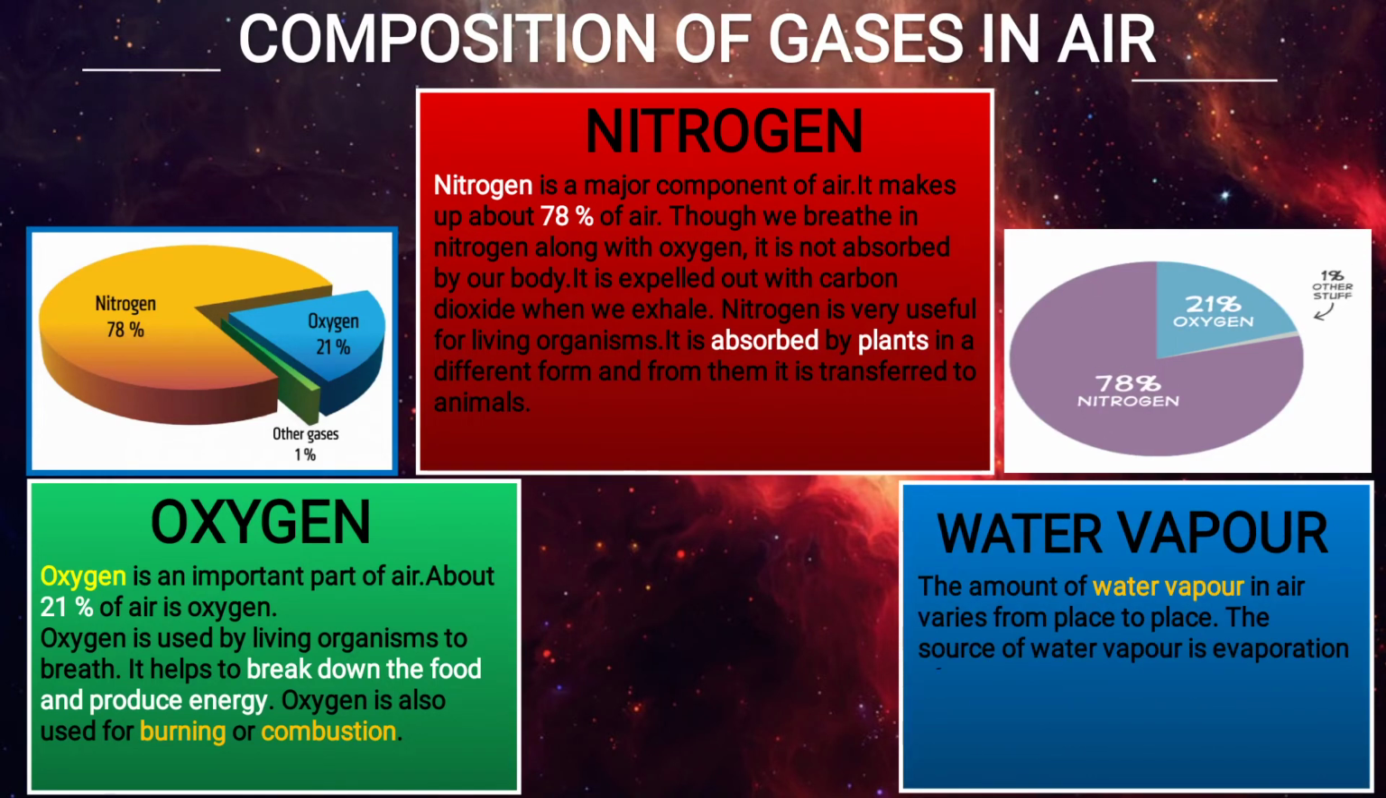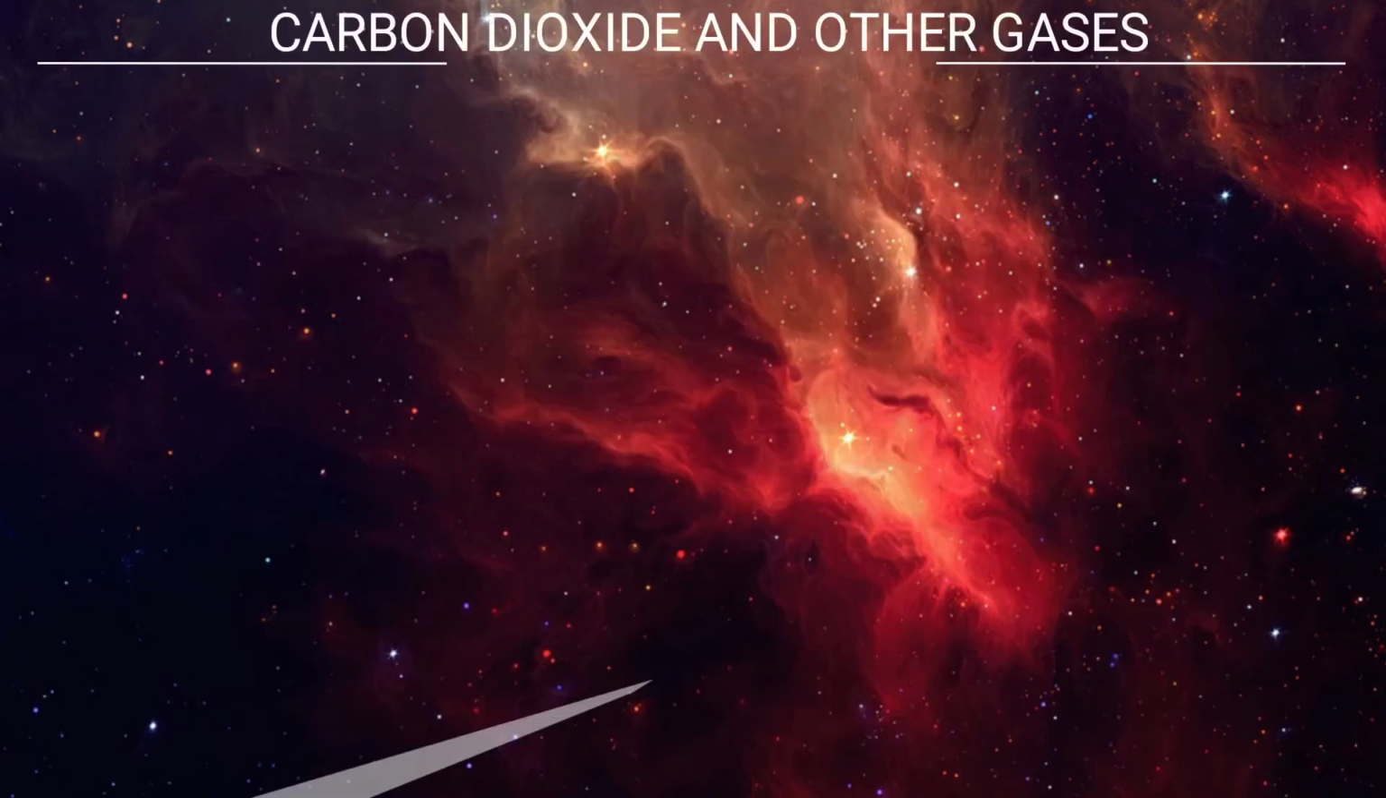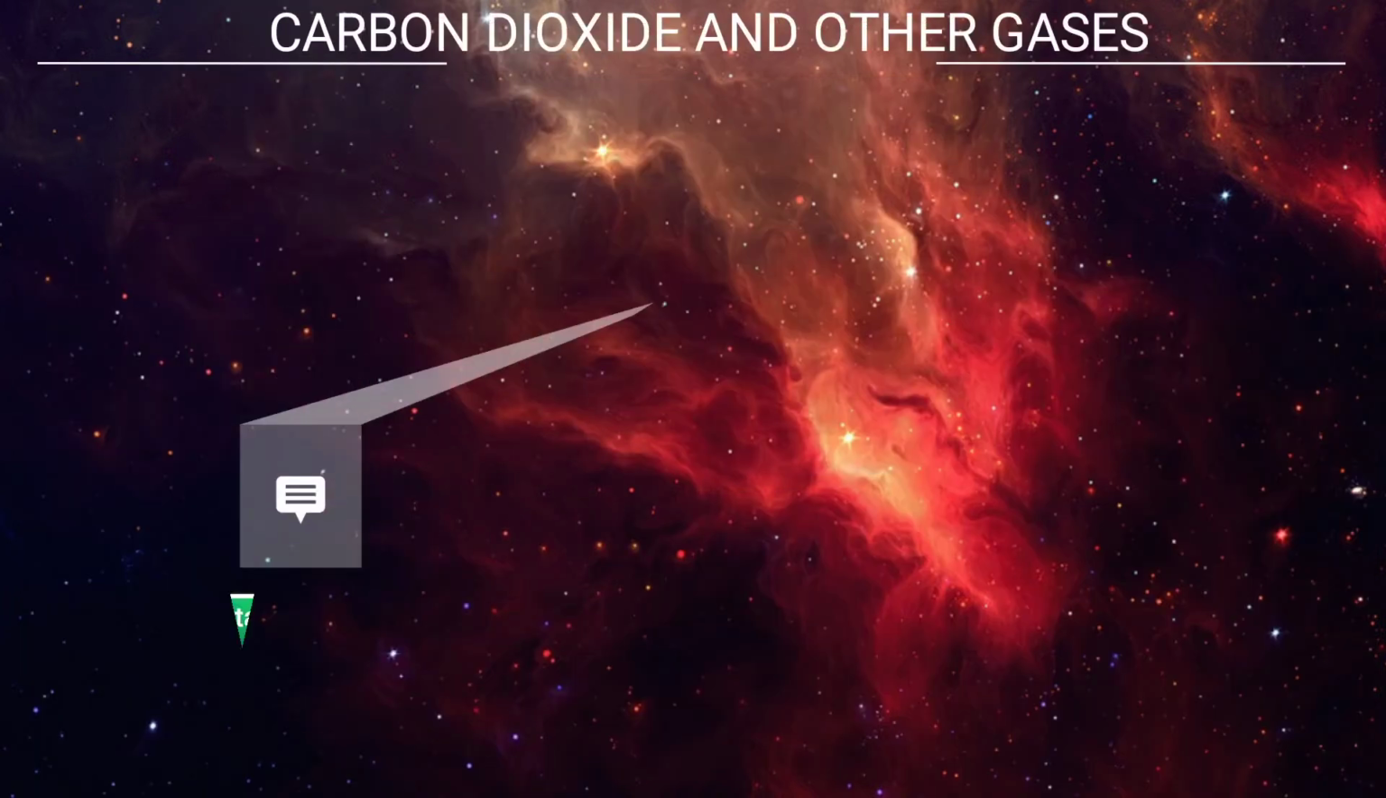Water vapor. The amount of water vapor in air varies from place to place. The source of water vapor is evaporation. So when water is evaporated because of heat, as we saw in the previous slides also, the water will heat up and it will change its form, means water vapor form, okay, and transpiration. Water vapor controls the temperature of air. So air contains water vapor also. As you see in the image, water vapor is 2%.